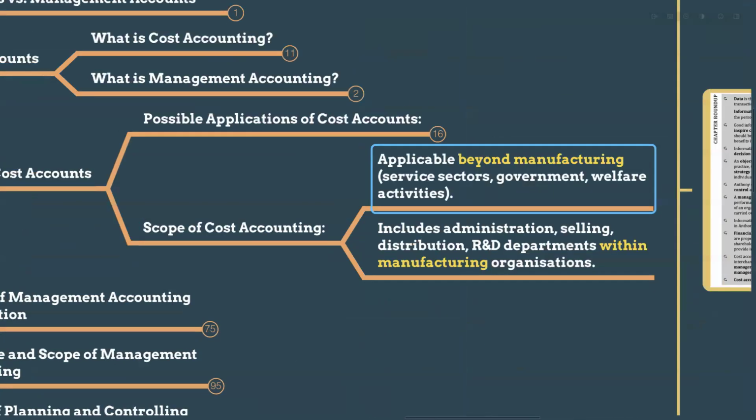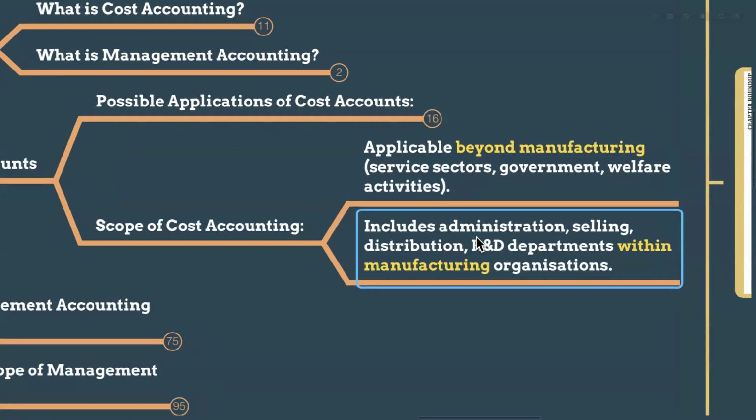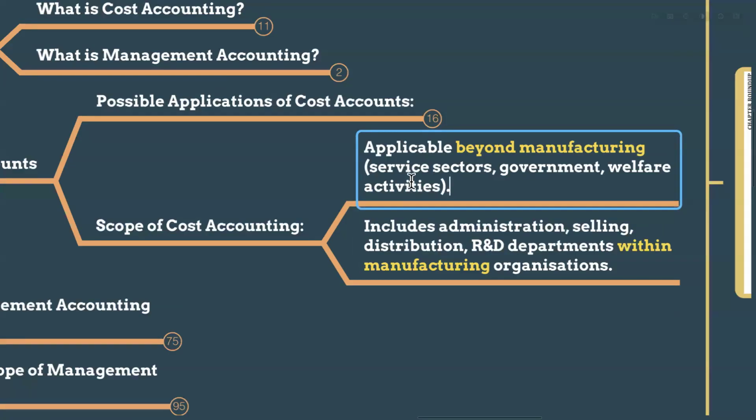And the scope of cost accounting is that it is applicable beyond manufacturing, right? You don't need to think that, okay, cost means it will only be incurred in factories. No, it is beyond manufacturing. Cost accounting is applicable to service sectors as well. It is applicable for the government sectors as well. Even for welfare activities, we can apply cost accounting. It is not only for the manufacturing organization.